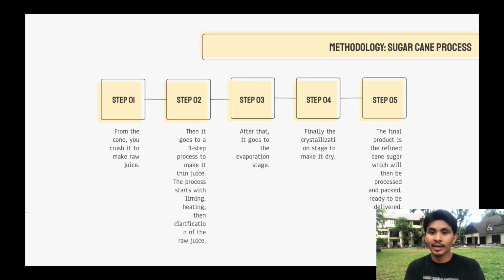And in diagram 2, you have the sugarcane process. And here we have 5 steps. So it starts with the cane, crushing, and will be delivered to the liming, heating, clarification, which will be made into thin juice. Then the evaporation starts, crystallization, then you have the raw sugar.